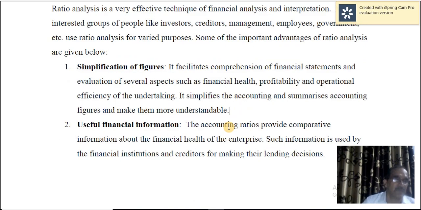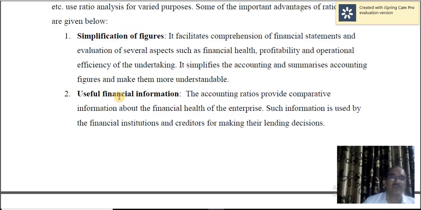Financial statements give you absolute figures or values which you may not be able to understand, but if they are presented in the form of ratios showing the relationship between individual items and groups of items, then it is better to understand. So that is more understandable.